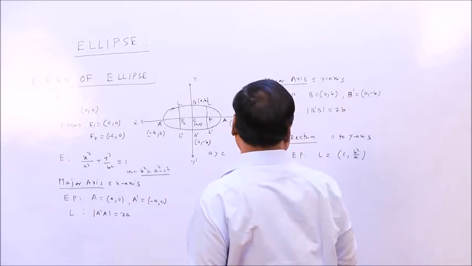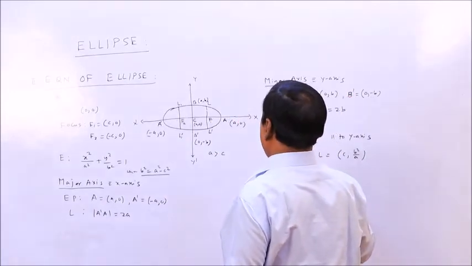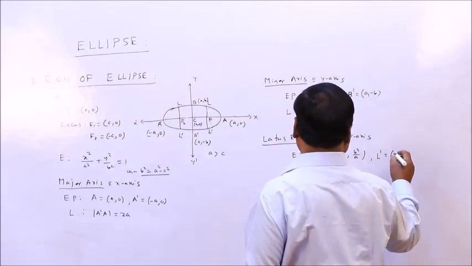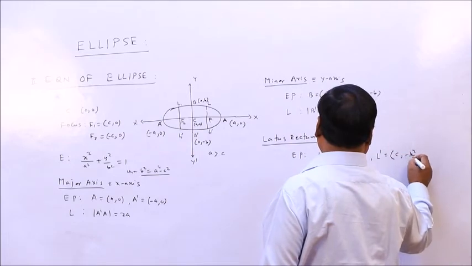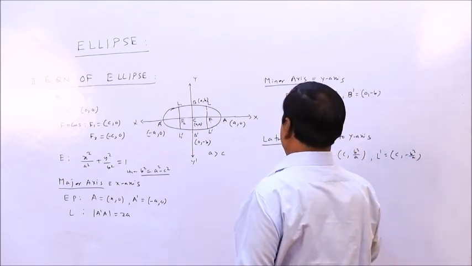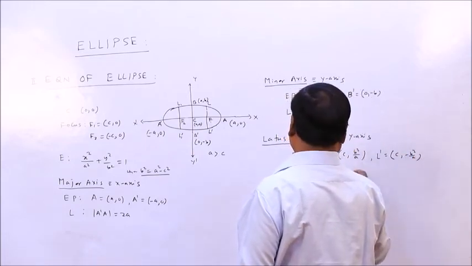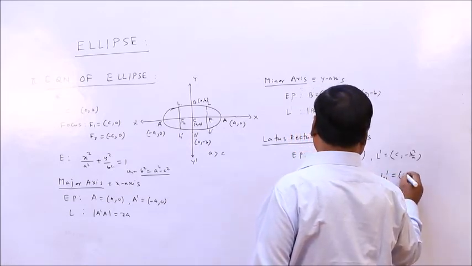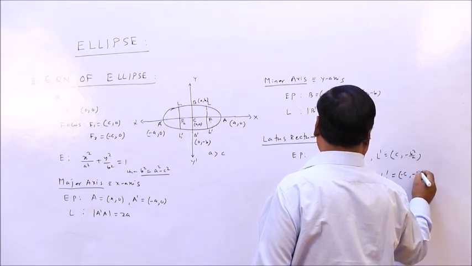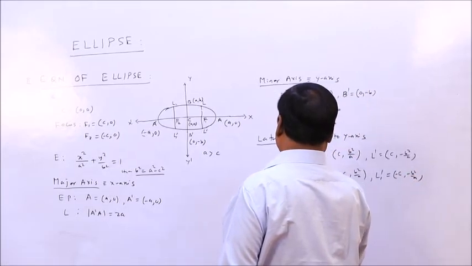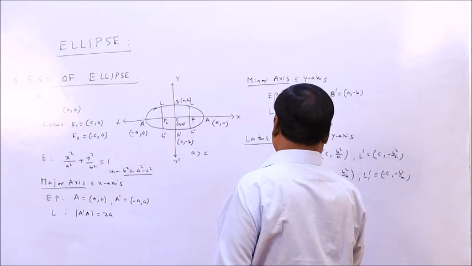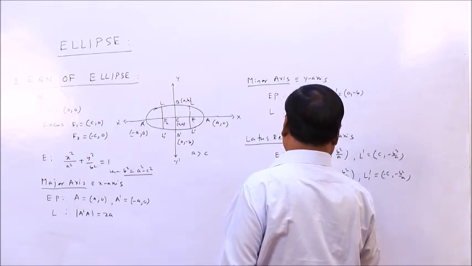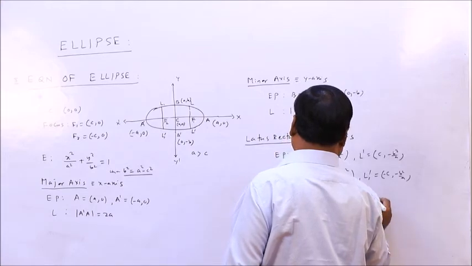Latus rectum: c, b square by a; L dash will be c, minus b square by a; L1 is minus c, b square by a; L1 dash will be minus c, minus b square by a. The length LL dash or L1 L1 dash is 2b square by a.